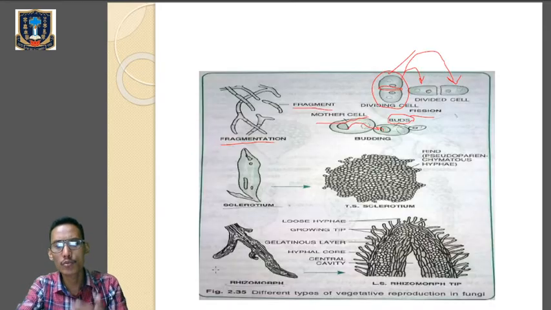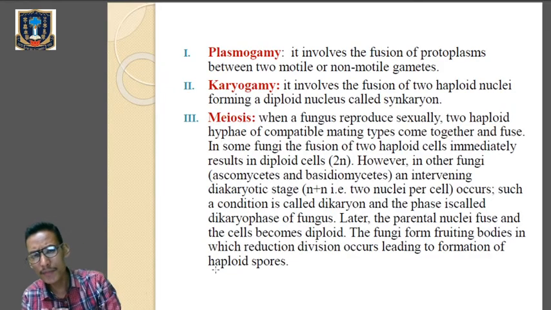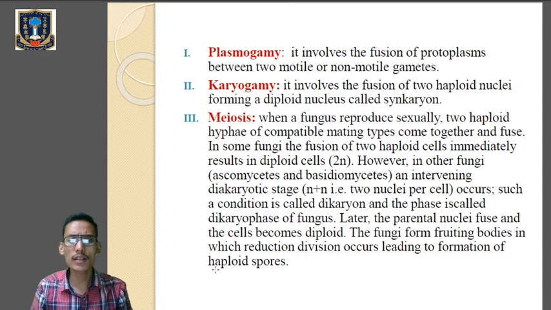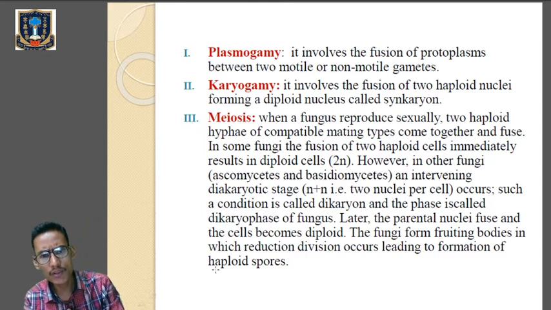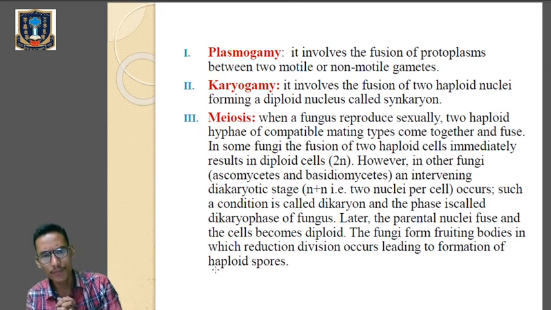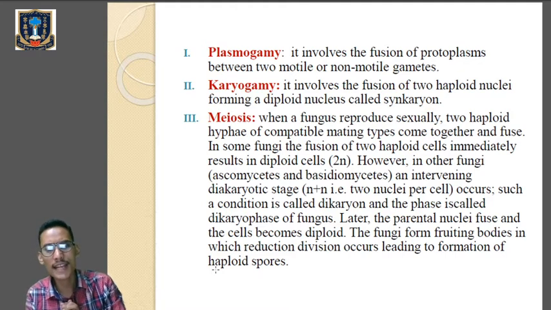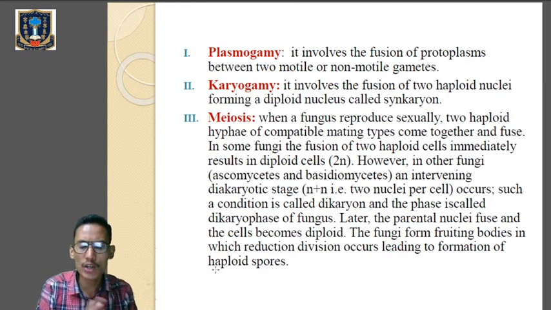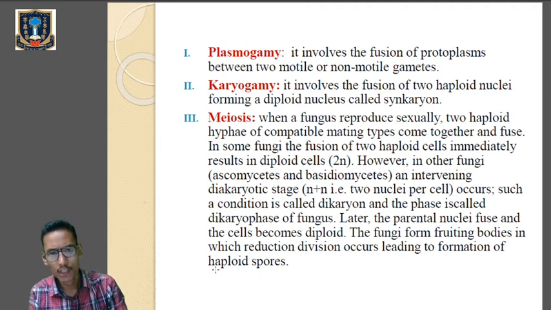So what is plasmogamy? Plasmogamy means the fusion of protoplasm. Kindly note it down. Plasmogamy means the fusion of protoplasm between the 2 gametes, which can be motile or non-motile. So plasmogamy is simply the fusion between 2 motile or 2 non-motile gametes. Motile means able to move; non-motile means not able to move.